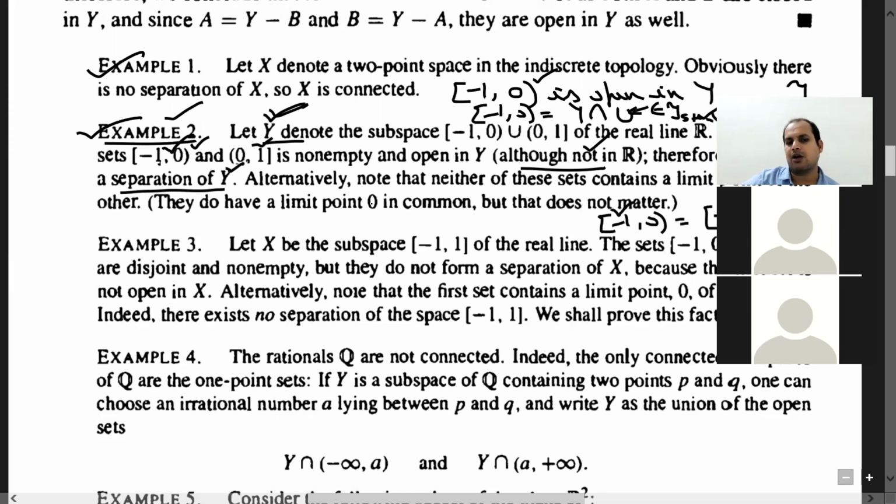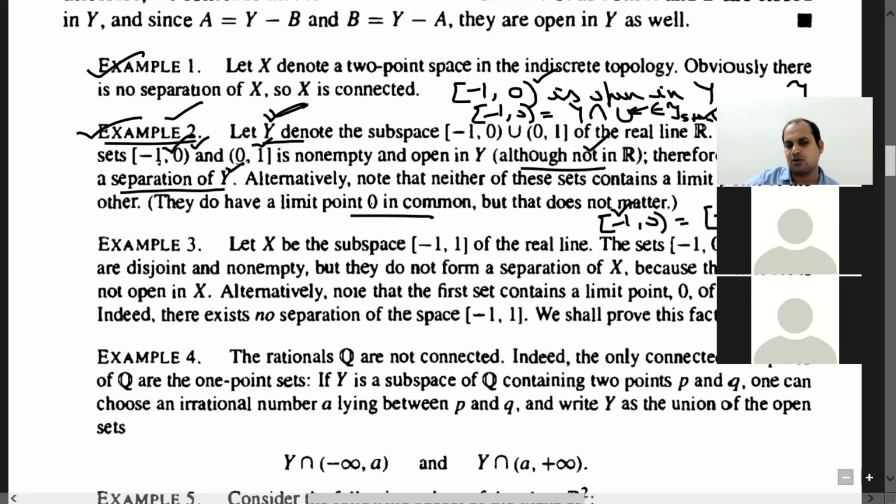Or in other words, you can think in terms of limit points. If you consider this one as A and this one as B, look at the limit points of this one. It will also include 0 here. A limit point can be a member of the set or can be from outside the set. So 0 is their common limit point.